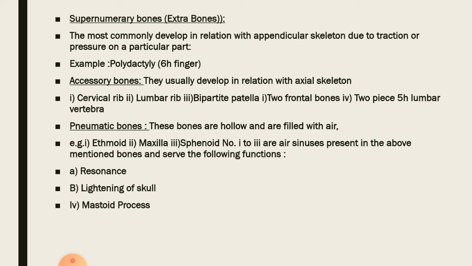Also, it can cause thoracic cage deformity, and the cervical rib can be on a single side. It can be on the right side, it can be on the left side, and it can be on both sides. Same goes with the lumbar rib, and it arises from the L1 vertebra, and it also can be on the right side or left side, or it can be on both sides.